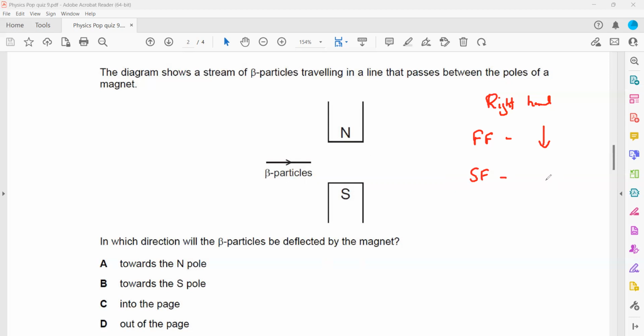The beta particles are moving towards the right. So your index finger is pointing downward and your second finger is pointing towards the right. Your thumb is pointing towards you, out of the plane of the paper. So that's why D is the right answer.